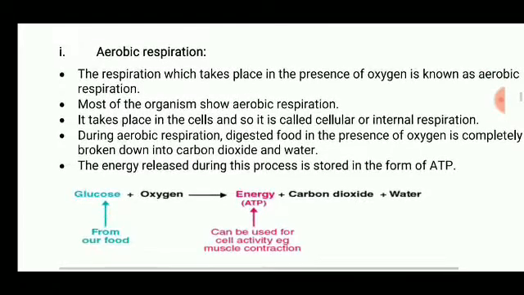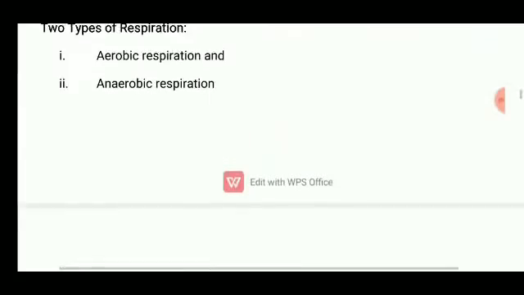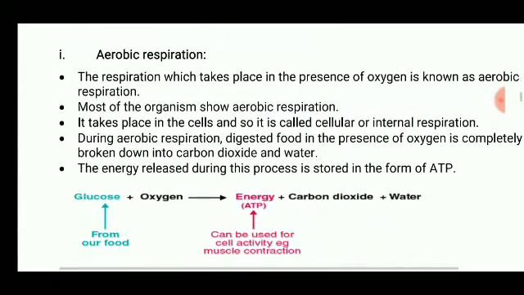In short, respiration means the breakdown of glucose to obtain energy, as we have discussed. Aerobic means it will take place in the presence of oxygen. So when the glucose from our blood breaks down in the presence of oxygen, it will release a high amount of energy in the form of ATP.